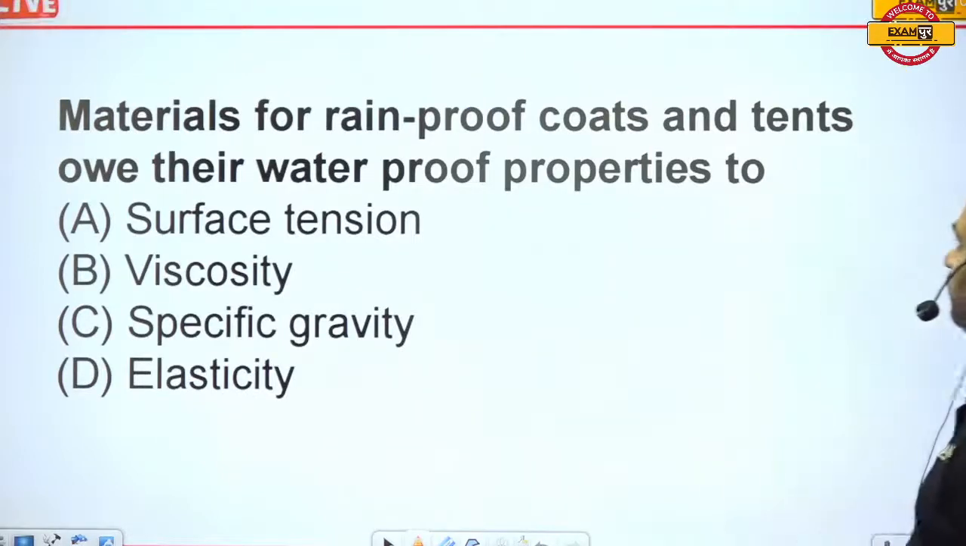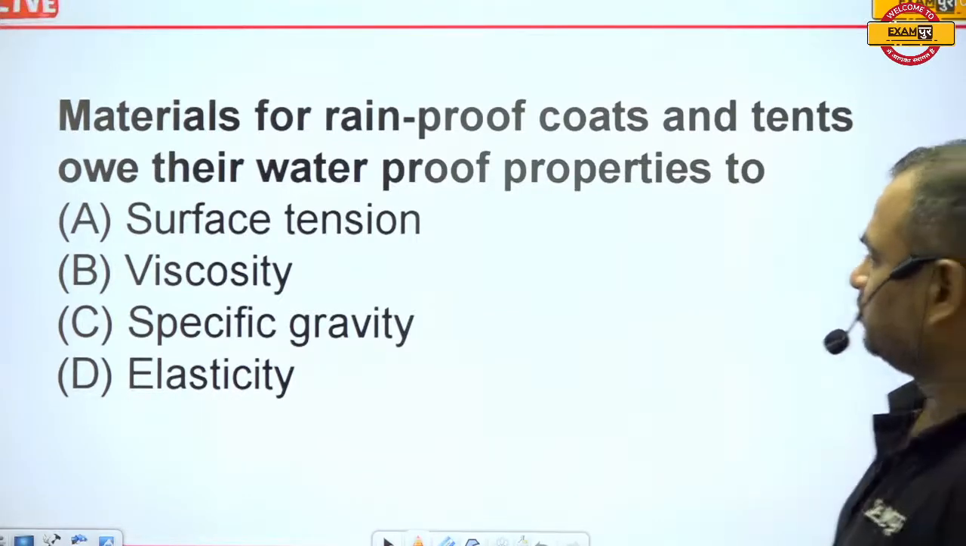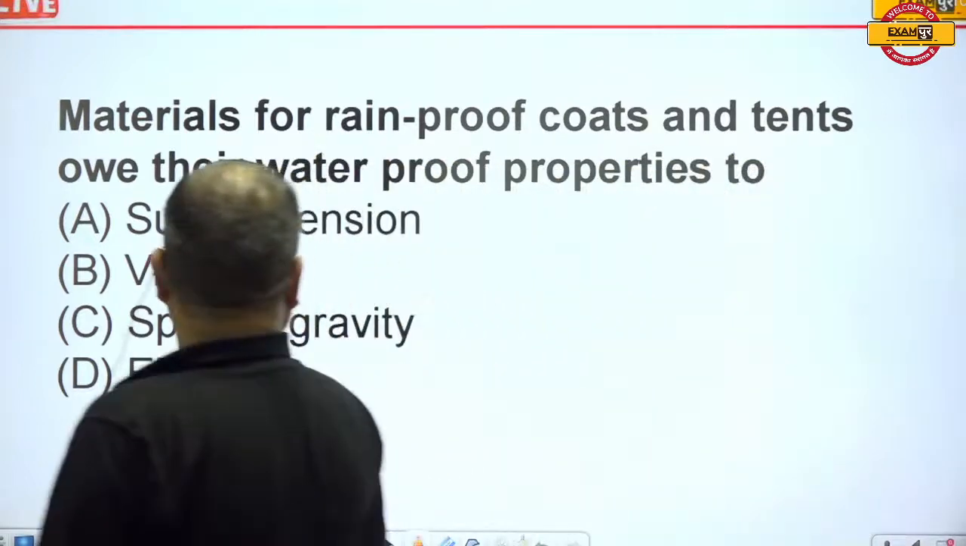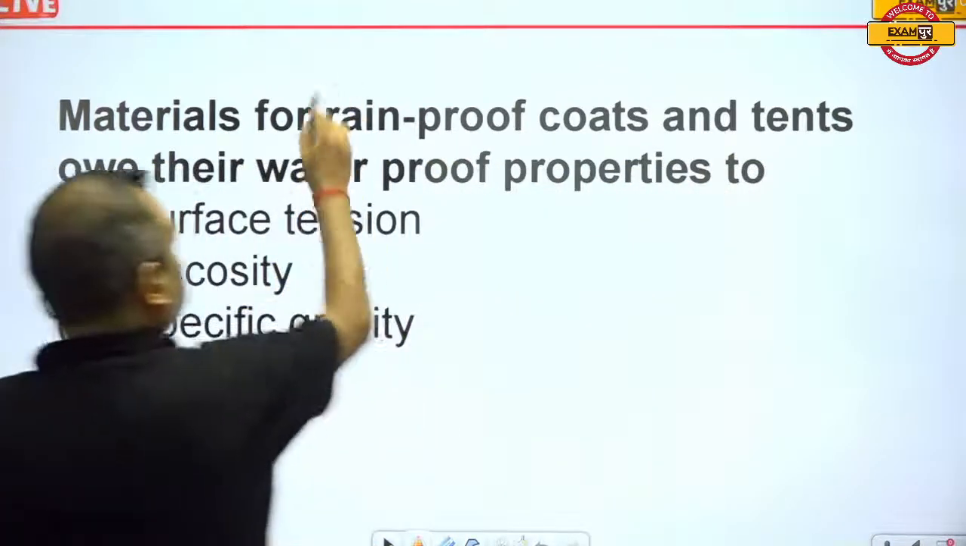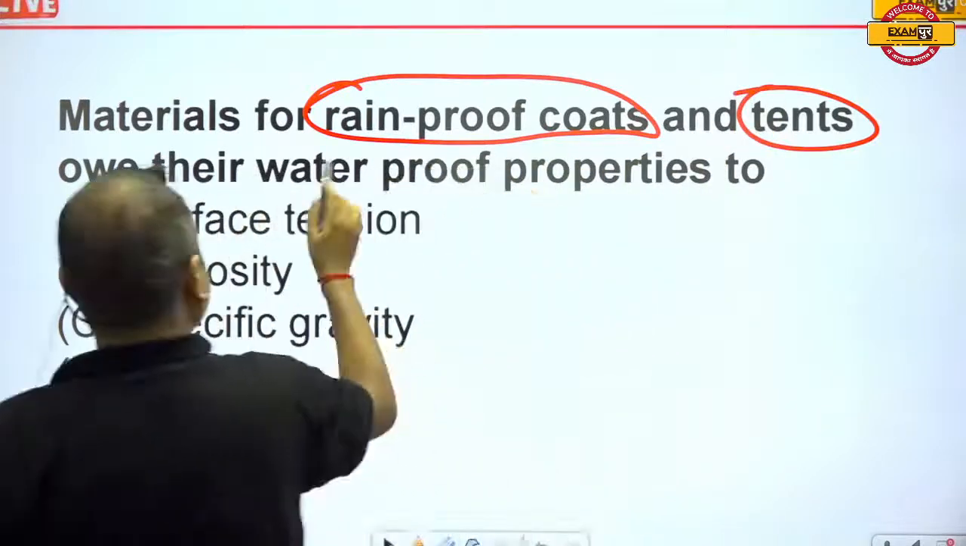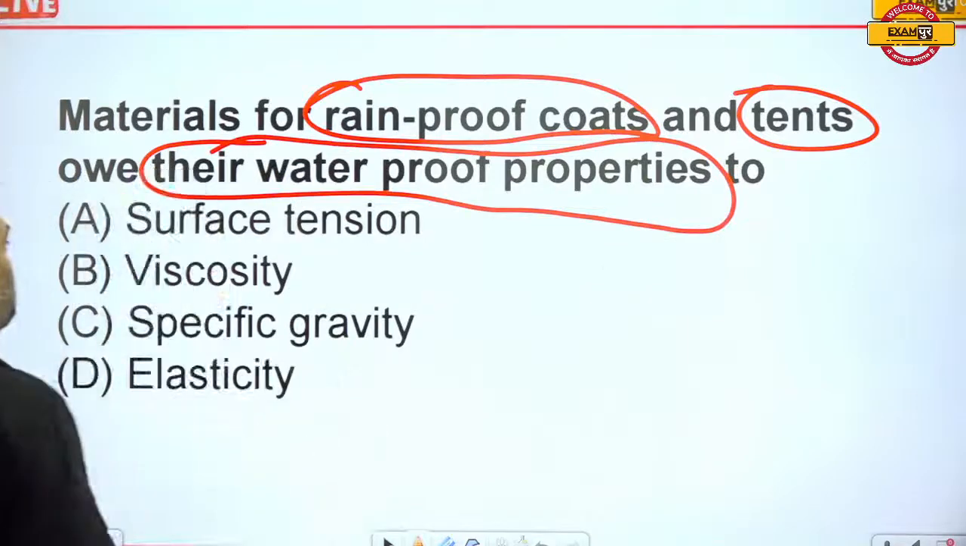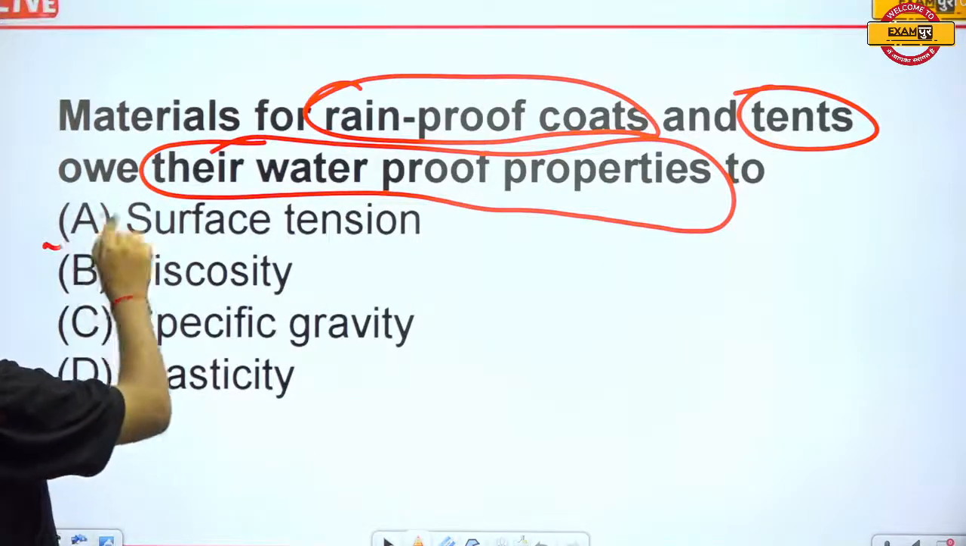Materials for rainproof coats and tents owe their waterproof properties to. Okay, so materials for rainproof coats, tents, and waterproof properties. Surface tension is the correct answer.